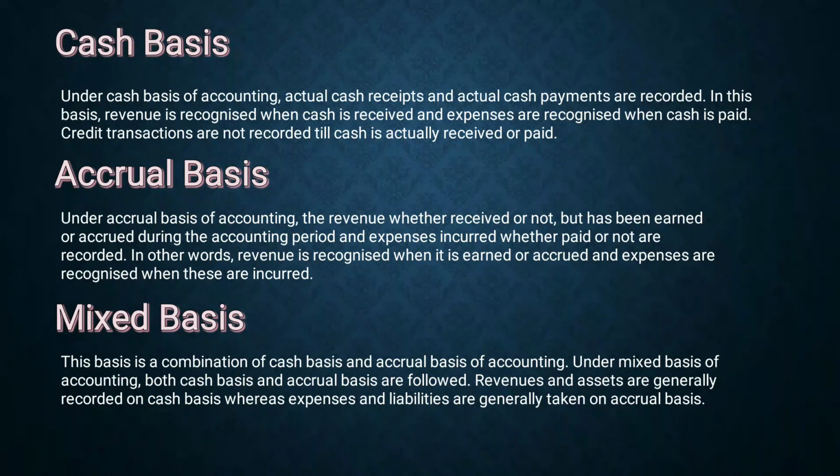So what is cash basis? Under cash basis of accounting, actual cash receipts and actual cash payments are recorded. So what it is? So for any purchase, you have to pay the money, and for any sale, you have to receive the money. There cannot be any credit transactions. Okay, so actually you should have received money or paid the money, or cash we can say. So that is cash basis.